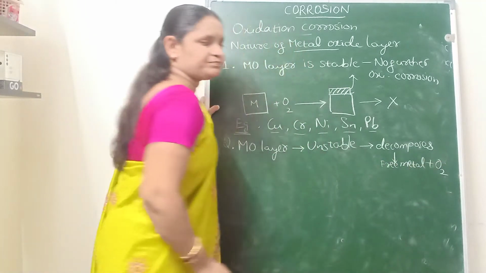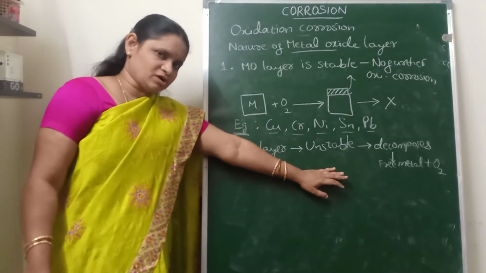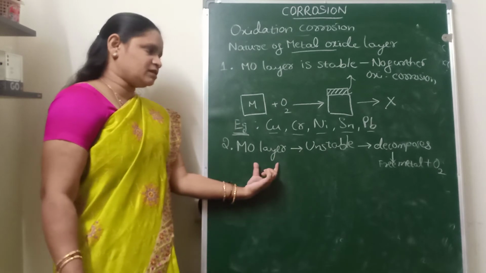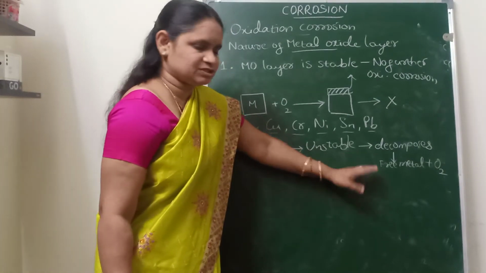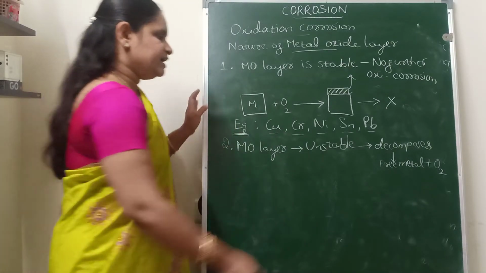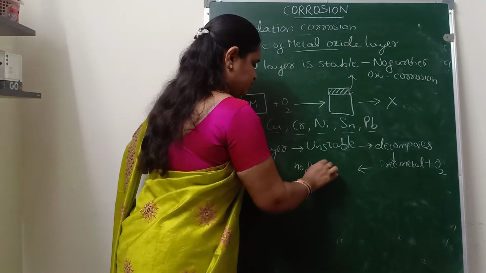And again, if atmospheric oxygen attacks, one more metal oxide layer will be formed, which is unstable, and again it will decompose to form the free metal and oxygen. In this case also, there is no further corrosion.